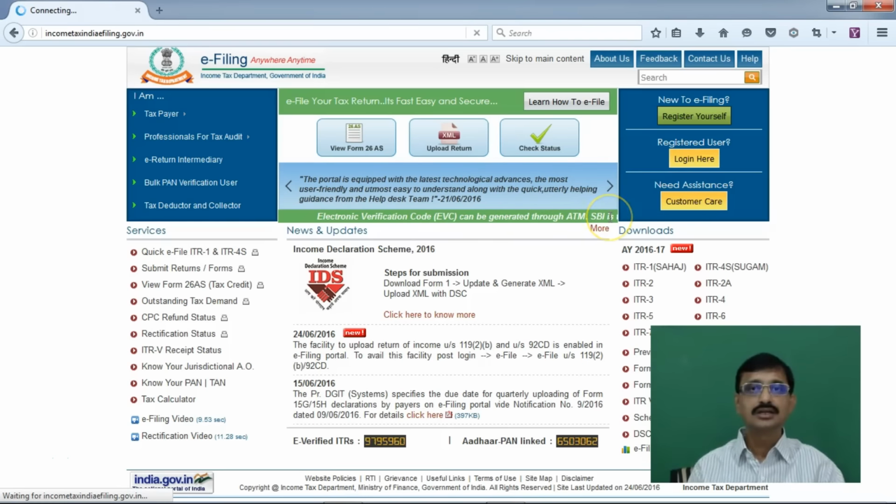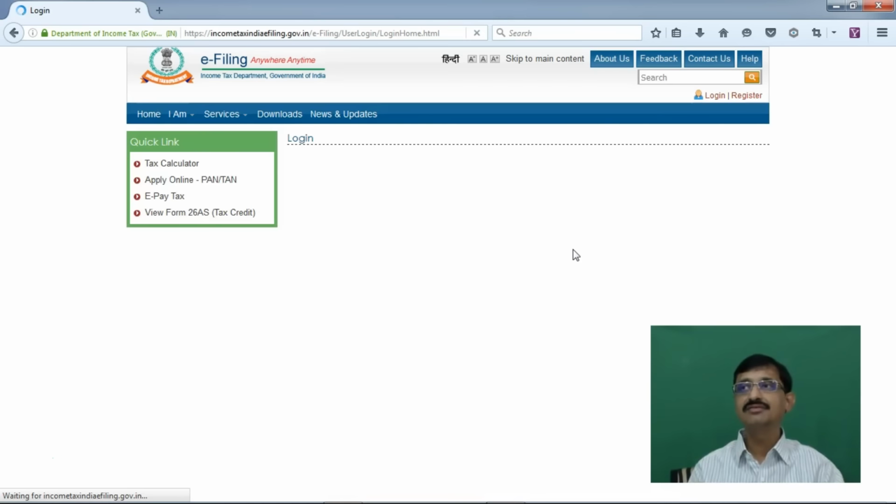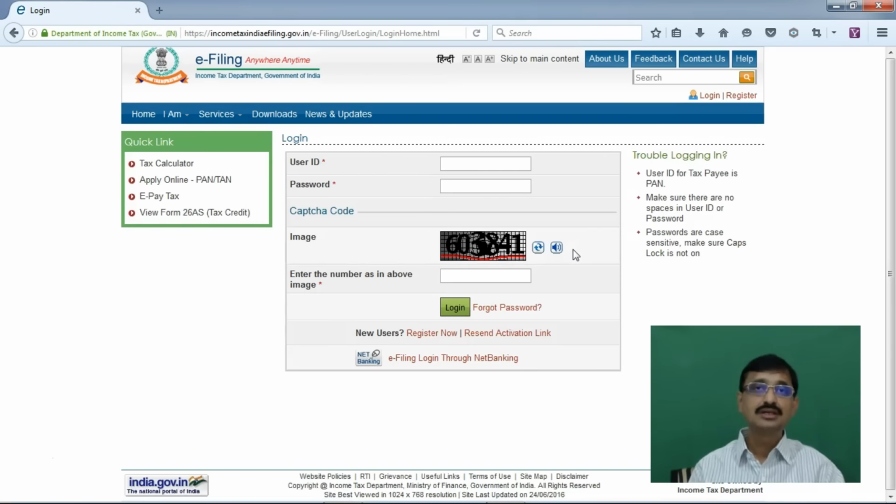Friends, here we have to give the TAN number as the user ID. Now, the procedure for registration of the TAN number for e-filing purpose has been demonstrated in detail in a previous session.